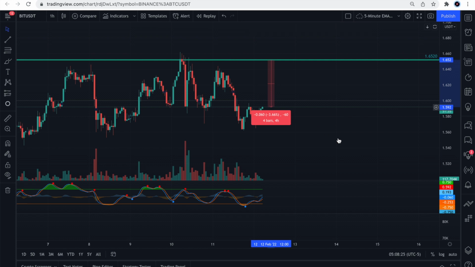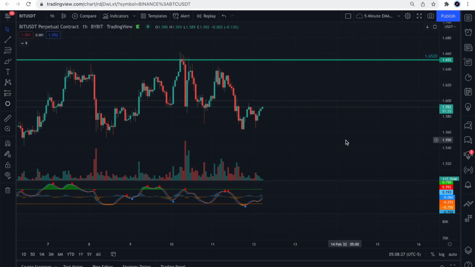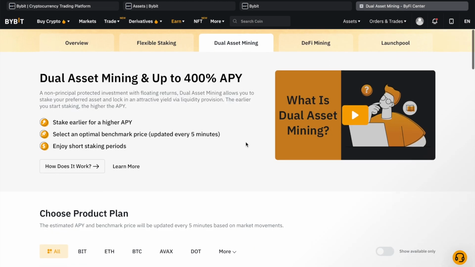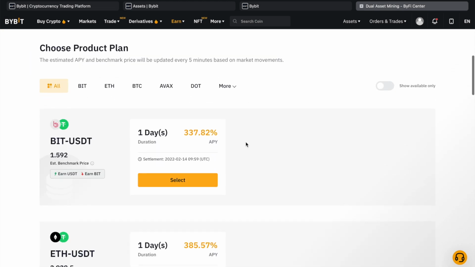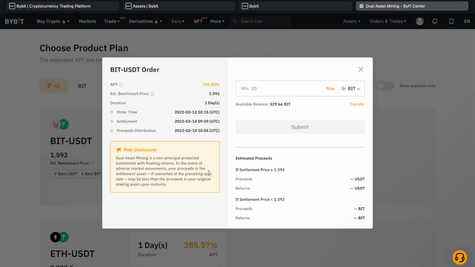Now I am holding the BIT token as my equity, and I am deciding to run another iteration of dual asset mining. Similarly as before, I put the max investment, but now in BitToken currency. If the price rises above the current level, Bybit will sell my BitToken, and will provide me with USDT. But if the price drops further, I'll earn more of BitToken.